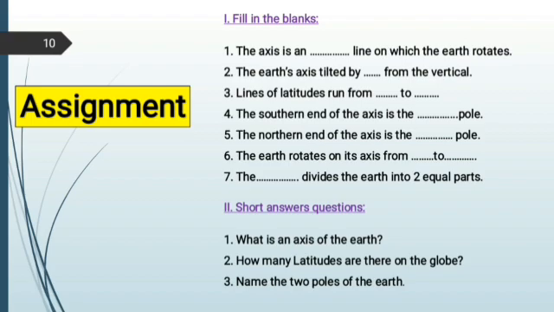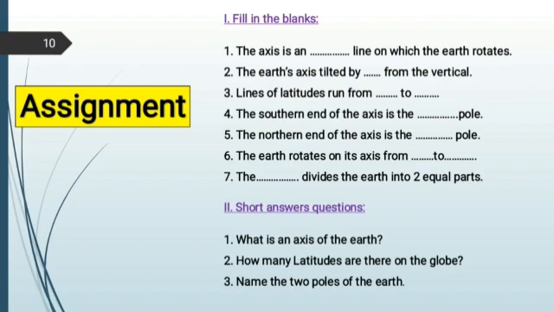The southern end of the axis is the dash pole. The northern end of the axis is the dash pole. The earth rotates on its axis from dash to dash. The dash divides the earth into 2 equal parts.